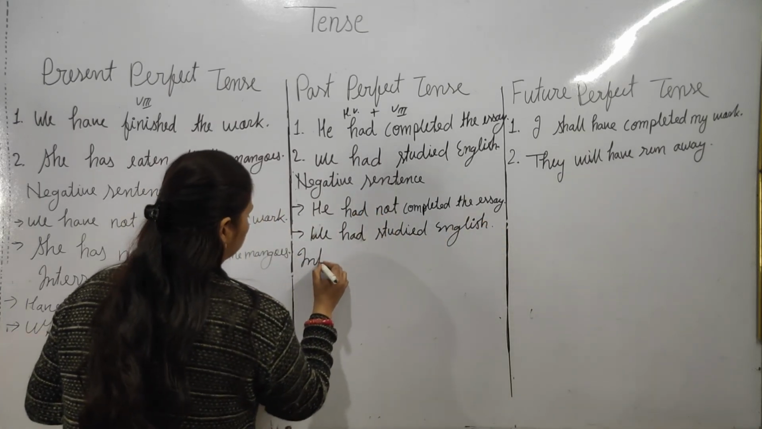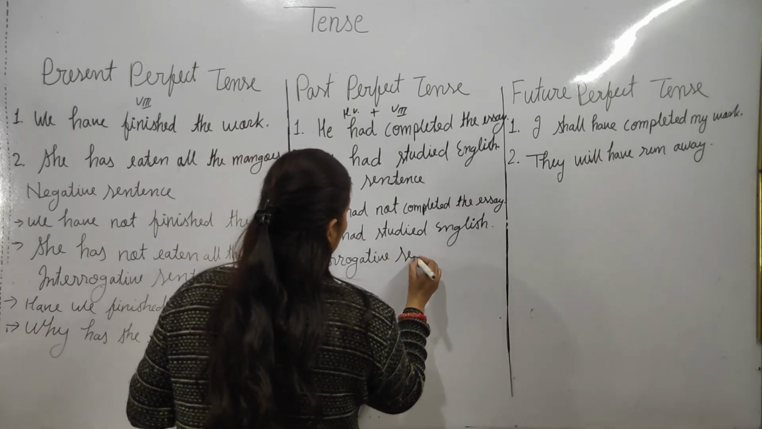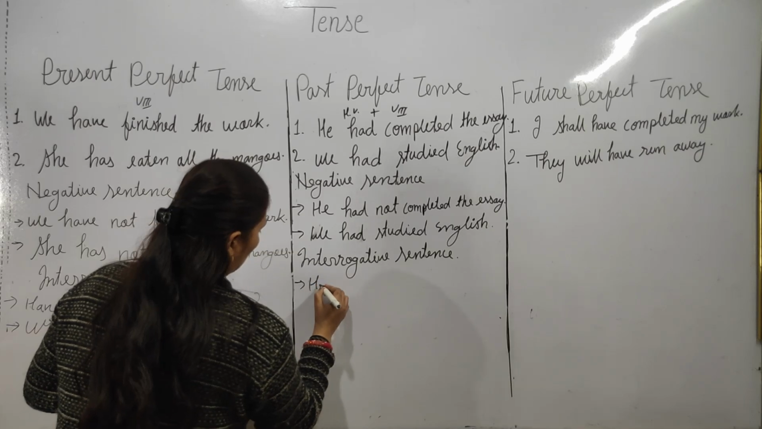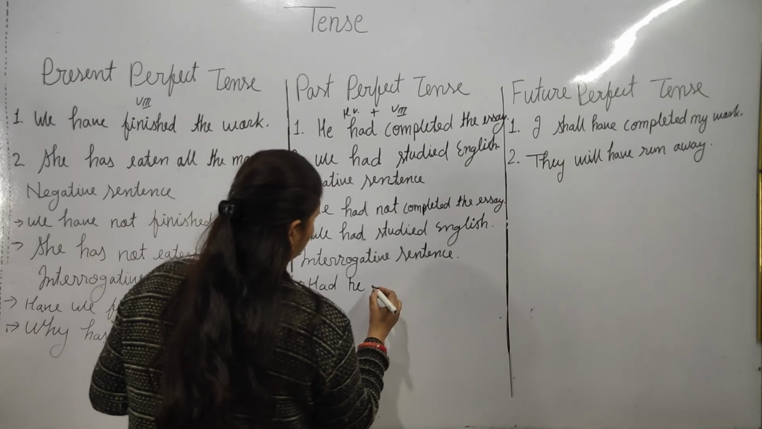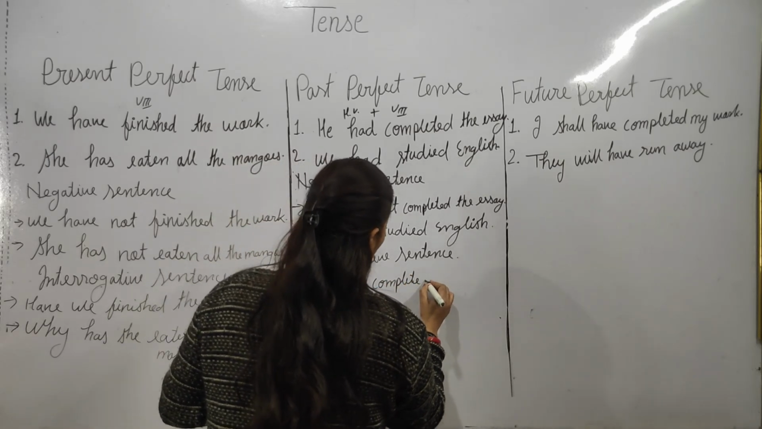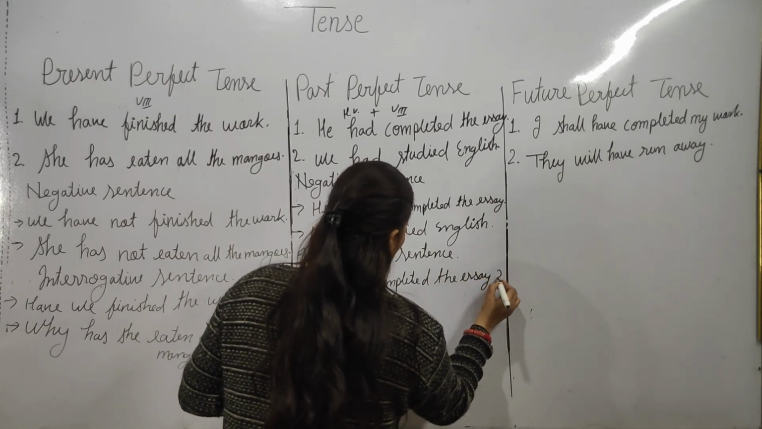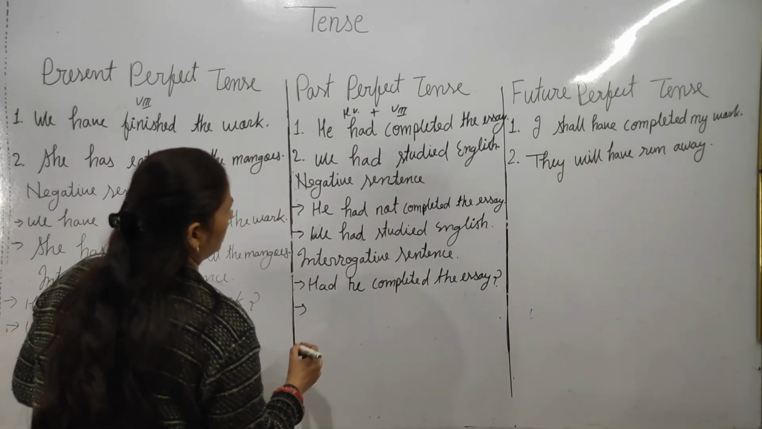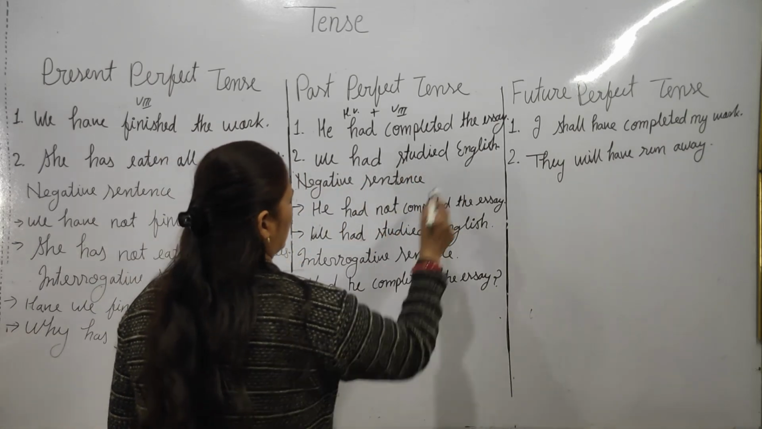Now interrogative sentence. उसी तरह से हम बनाएंगे. Had, helping verb first, then subject. Had he completed the essay? Question mark. Then second type of what completed. We had studied English.